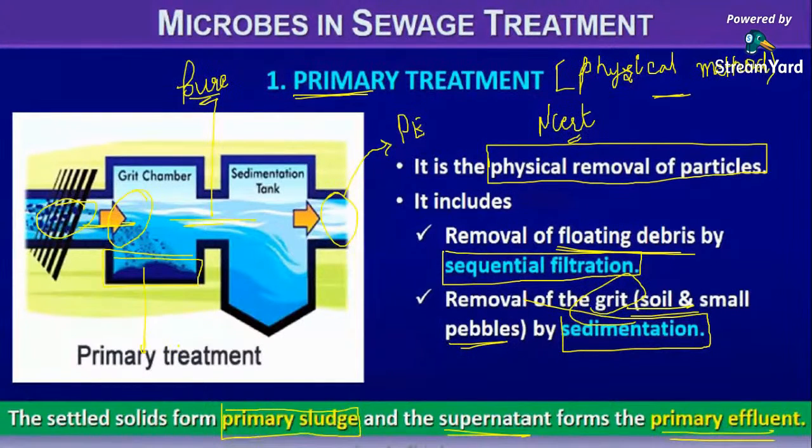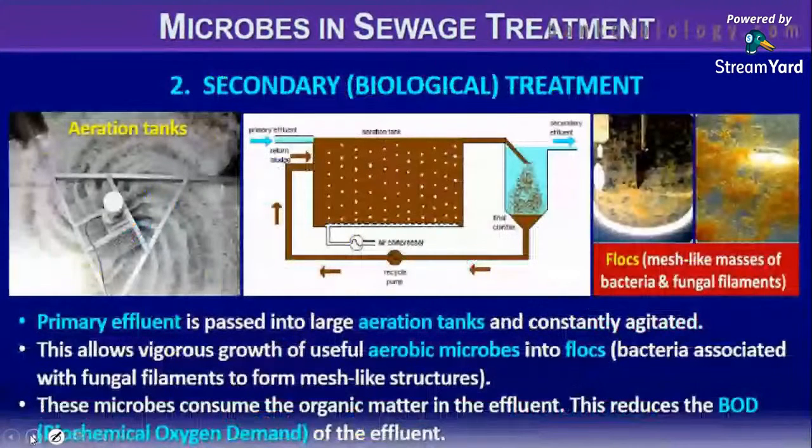Primary treatment, the physical method of removal of particles, involves removal of floating debris by sequential filtration, then removal of grit, soil and small pebbles by sedimentation. The settled solid substance is the primary sludge, whereas the supernatant or water that collects is the primary effluent. That is all about the primary, guys.